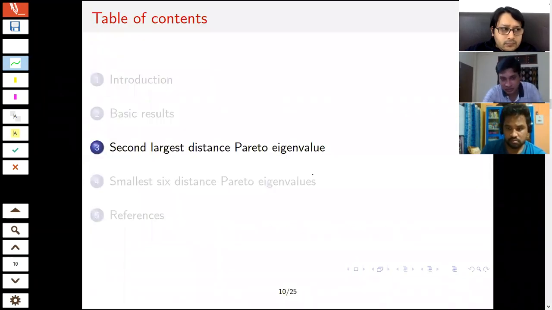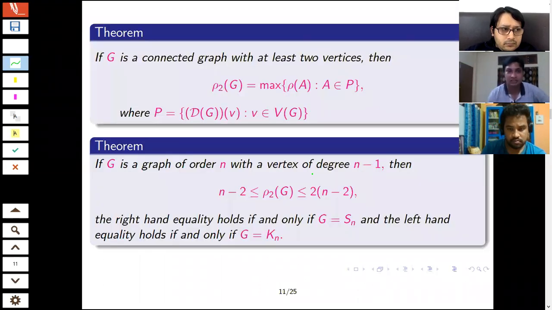So now I come to the second largest one, because as I said, the first one is nothing but the ordinary largest distance eigenvalue. So we talk about the second one. As I gave in the theorem, Pareto eigenvalues can be found from all the principal submatrices. So the largest one is obviously from the main matrix itself.